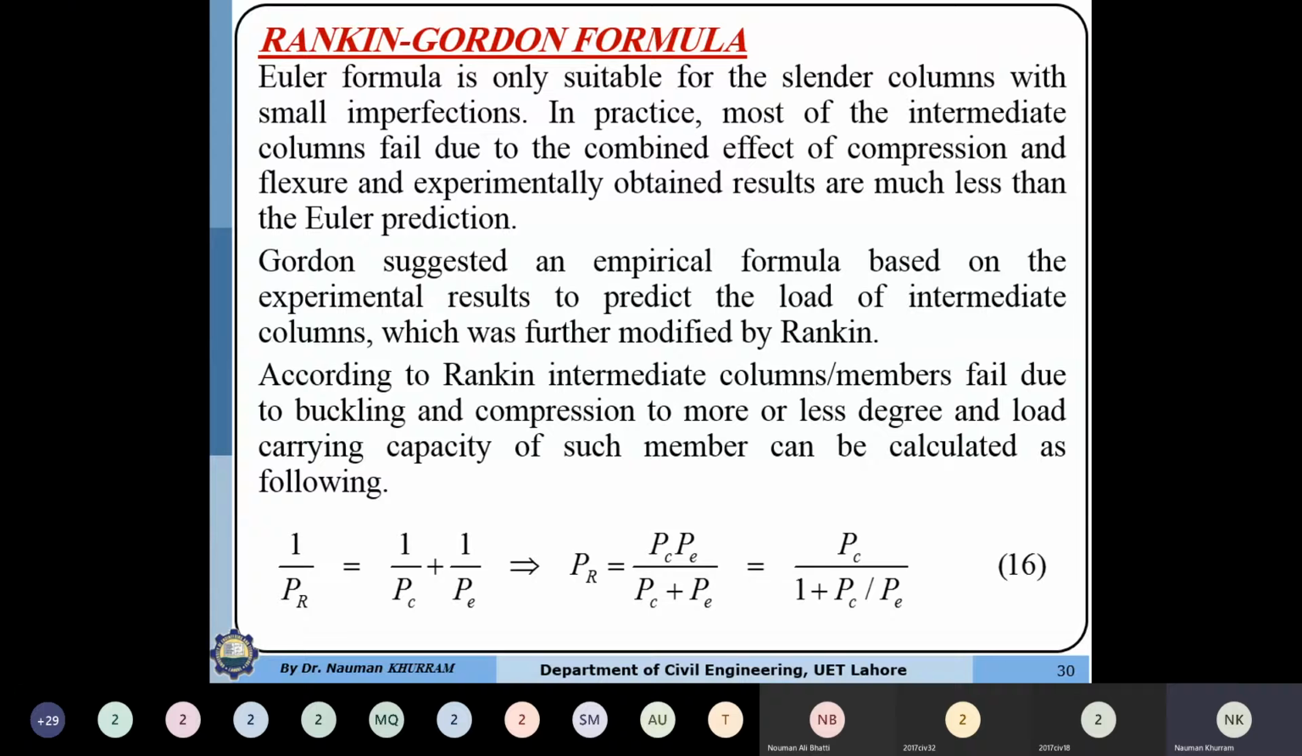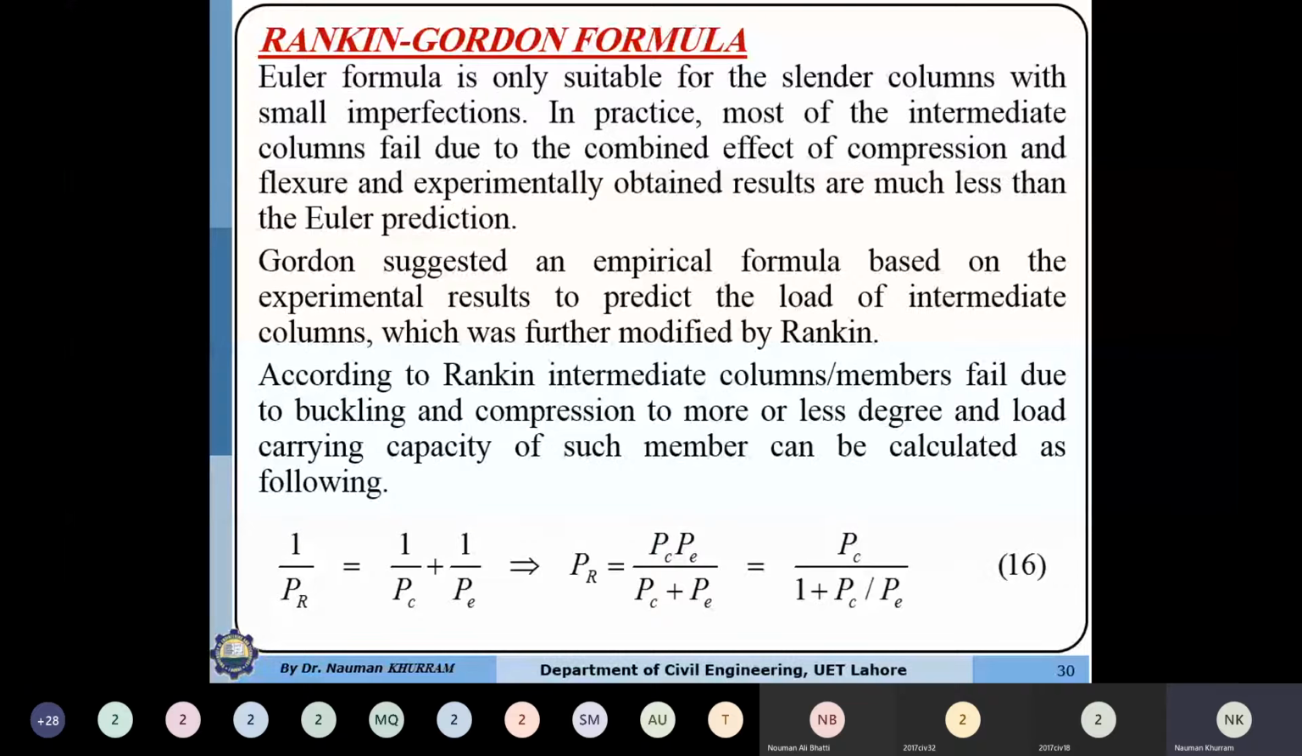There is another formula for the intermediate column, which is called the Rankine-Gordon formula. The formula is only suitable for the column with small imperfection. Why small imperfection? Because whenever a column has a small imperfection, it produces eccentricity within the column, which also induces lateral bending moment, thus causing a reduction in the capacity. So in practice, most intermediate columns fail due to the combined effect of compression and flexural effect, and experimentally obtained results are much lesser than the Euler prediction.